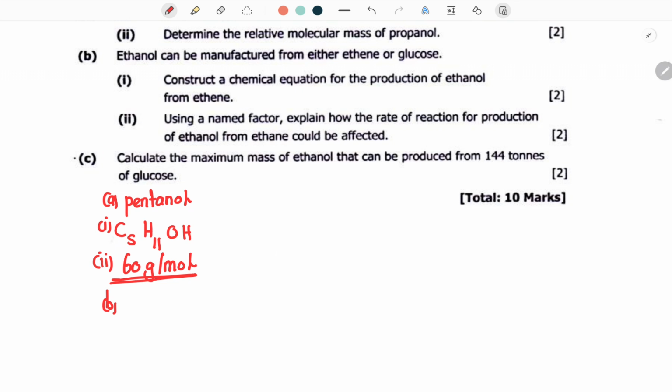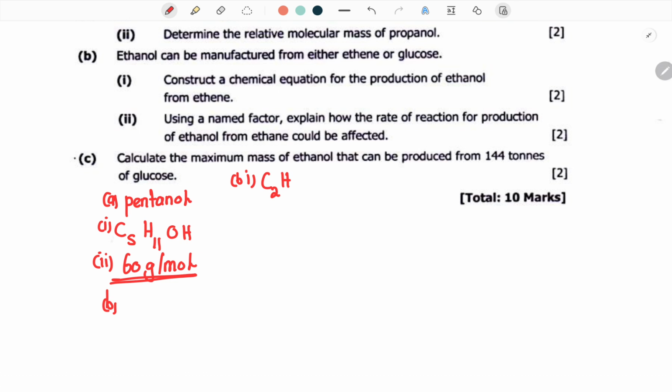B is saying ethanol can be manufactured from either ethene or glucose. Construct a chemical equation for the production of ethanol from ethene. So they want us to create a chemical equation. Okay, so this is how your chemical equation is going to be for B(i). You have your ethanol, of course. So this is going to be ethanol. They're saying, okay, from ethene, very good.